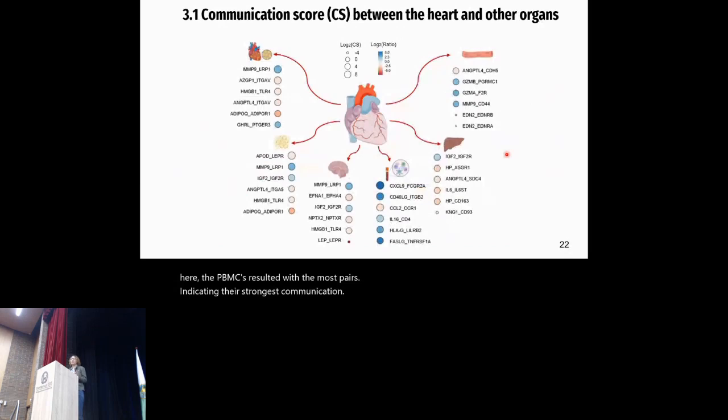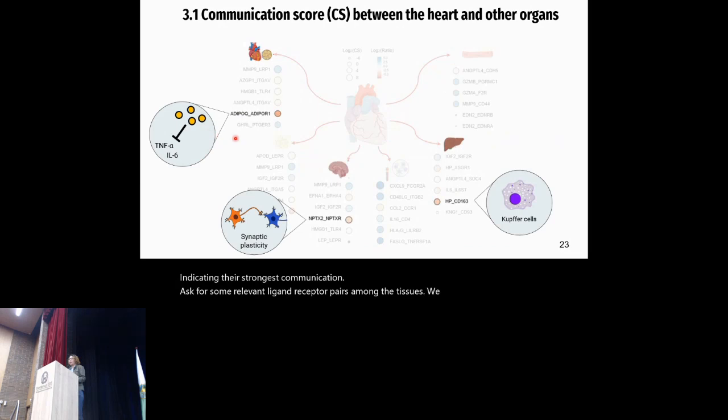As for some relevant ligand receptor pairs among the tissues, we found adiponectin, which is known to have anti-inflammatory and cardioprotective effects. Then we found neural pentraxin 2 and its receptor, which is known to have a role in neuronal connectivity and synaptic plasticity. And finally, haptoglobin, which interacts with a receptor in Kupffer cells. These are liver macrophages known to be involved in inflammatory regulation in the liver.